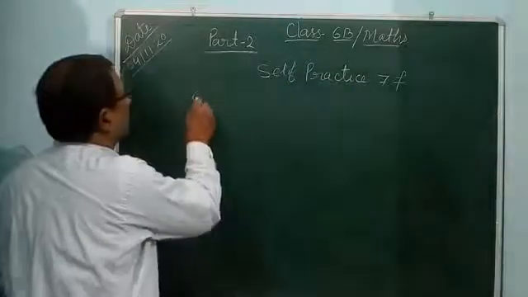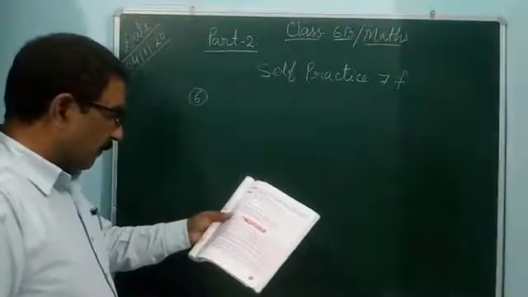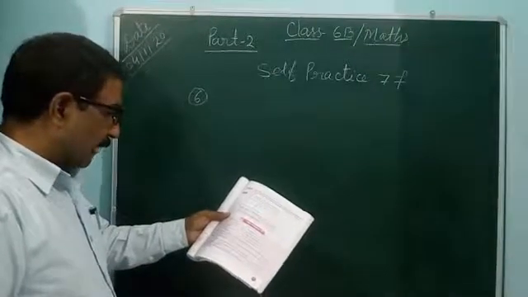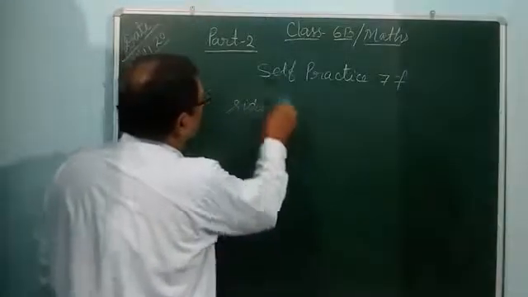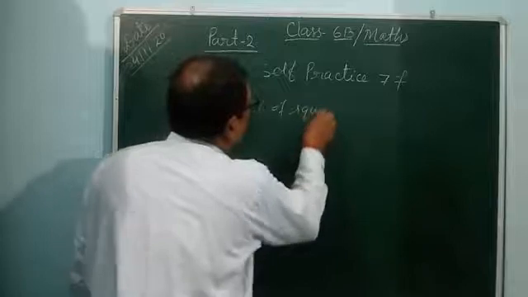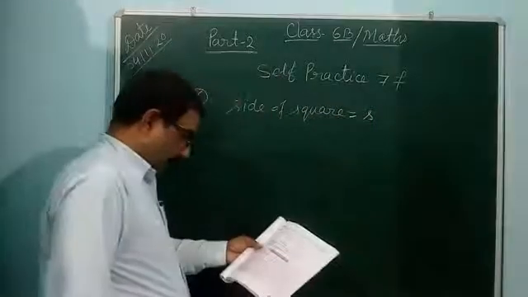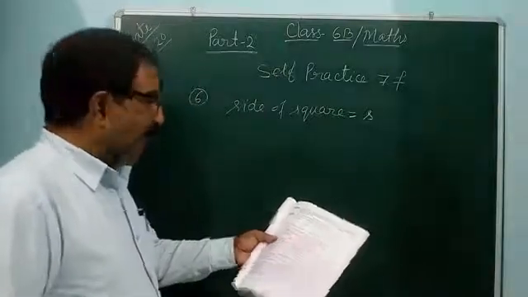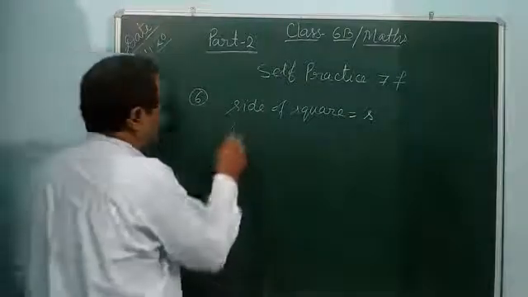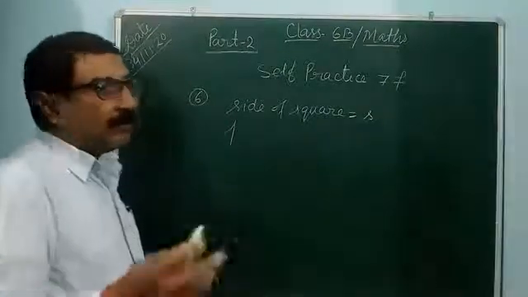Question number 6, you see. Last question of this exercise. One round of a square field of side S. So the side of a square is given, is equal to S. Okay, it is 100 meter. It means perimeter. One round of the square field means it is perimeter.